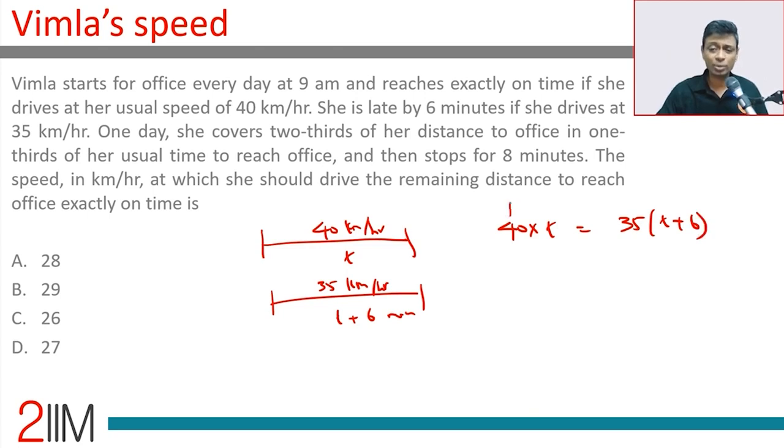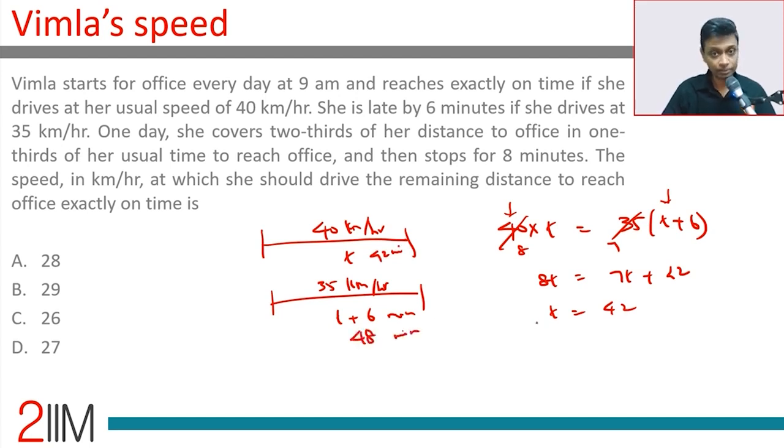I know this is in kilometers per hour. I know this is in minutes. Don't care. I just want to be consistent on both sides. At worst, we'll be dividing by 60 on both sides. Doesn't matter. So this is 8t equals 7t plus 42, or t is 42. She takes 42 minutes in this instance, 48 minutes in this instance. I straight away know that.